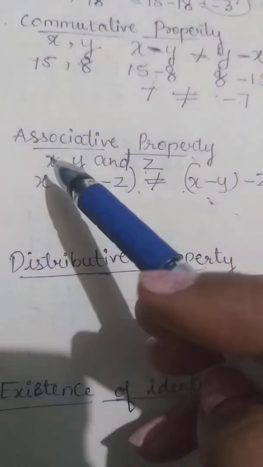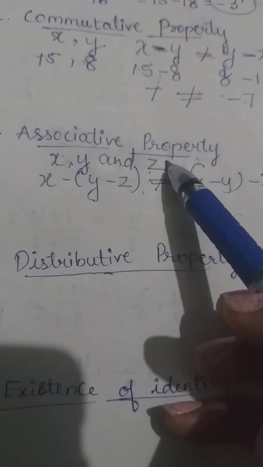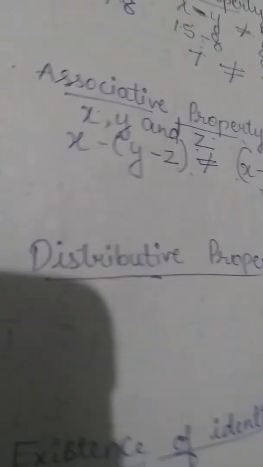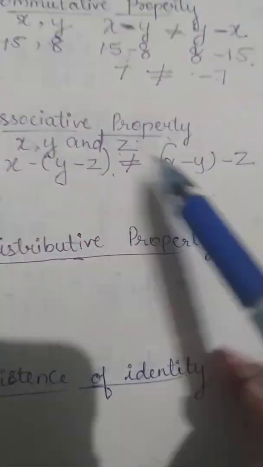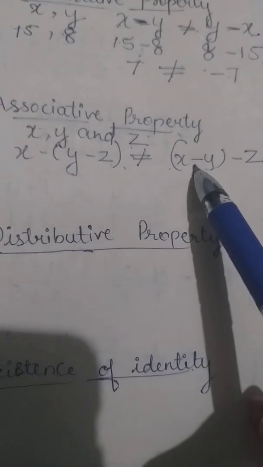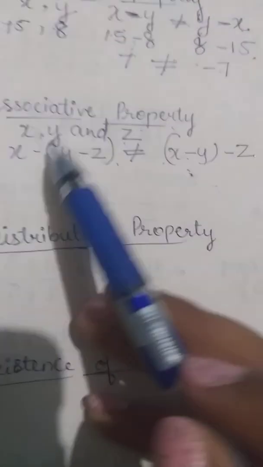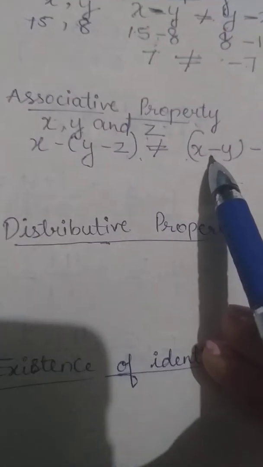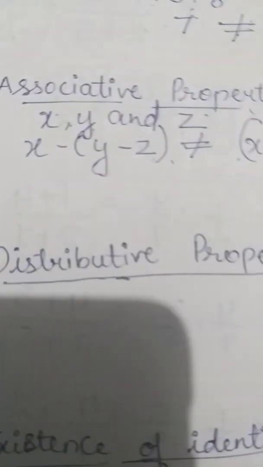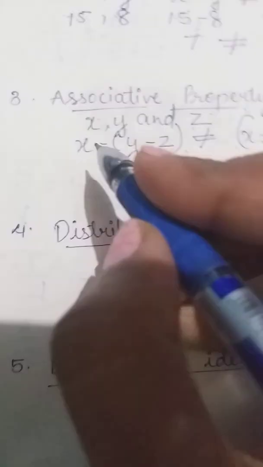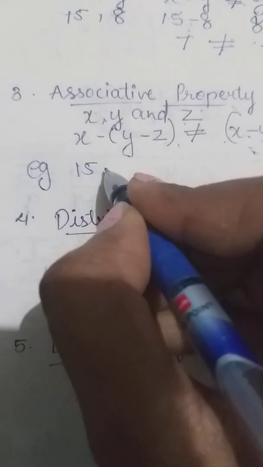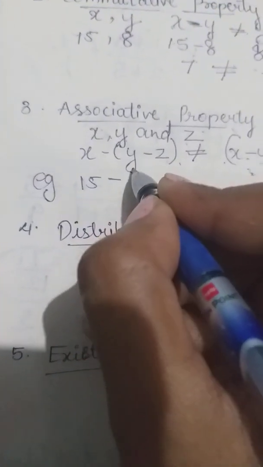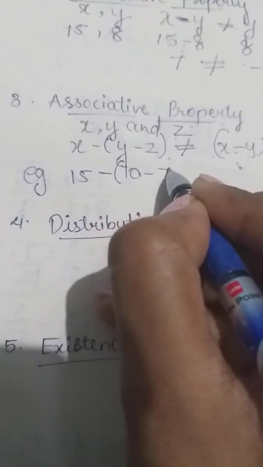So subtraction of whole numbers won't be the same in any of the conditions. So when you pair them differently, it won't apply the property. Now the next example: if in place of x I have taken 15, then 15 minus bracket 10 minus 7.